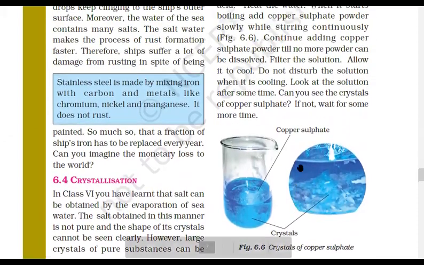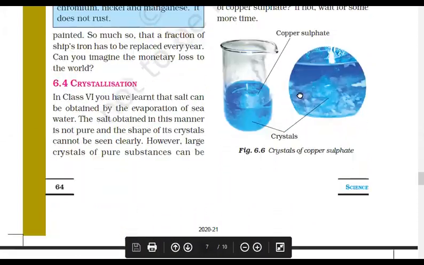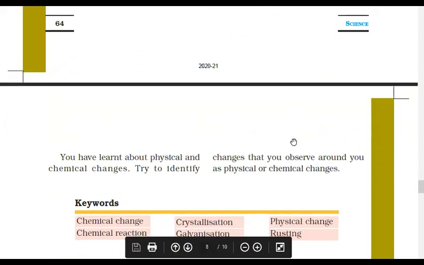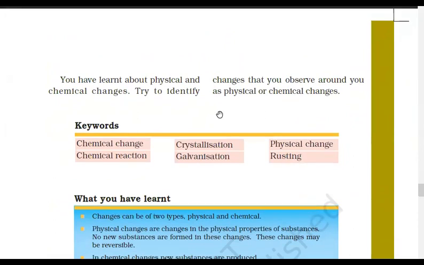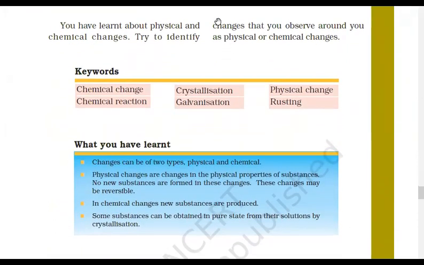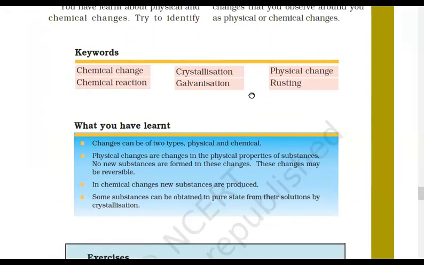Then again, we have more activities. Just go through the activities and try some at home. So we are done with our chapter. The key concepts we studied were chemical changes, chemical reaction, crystallization, galvanization, physical changes, and rusting. Right, everyone?